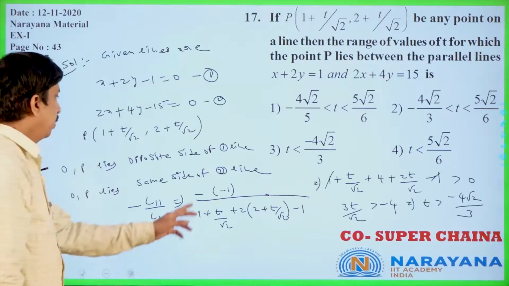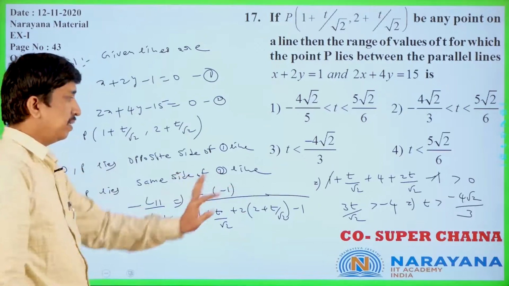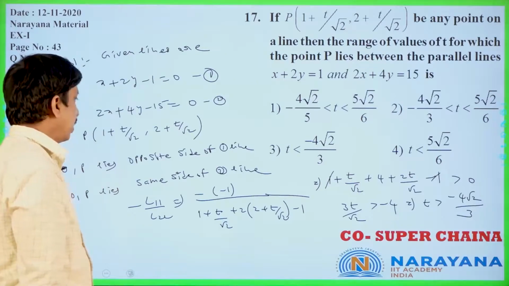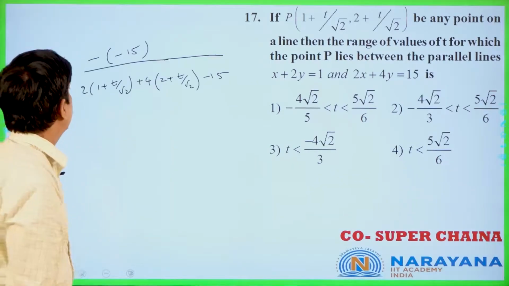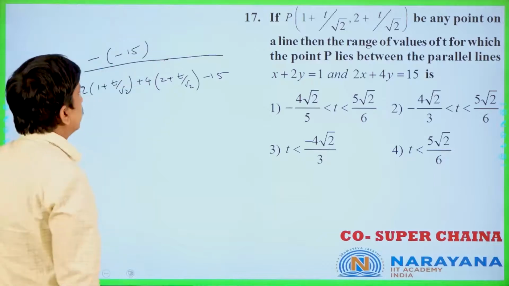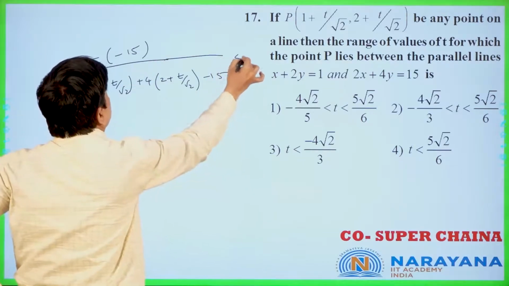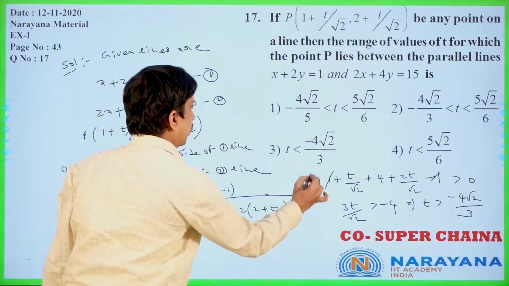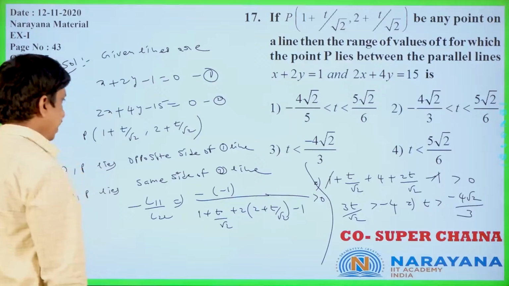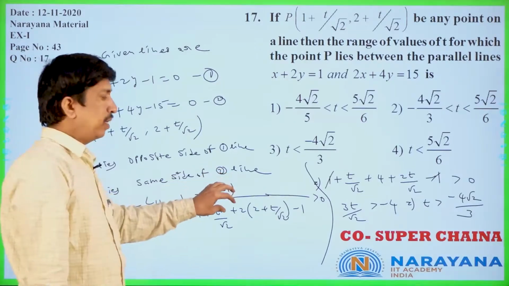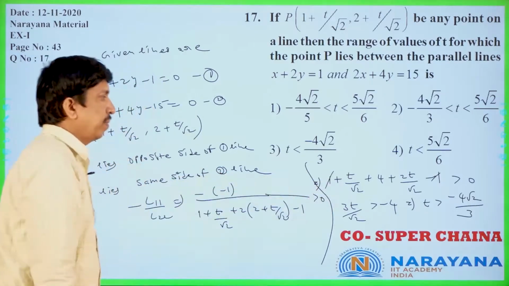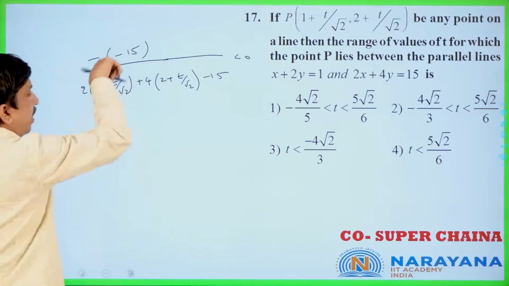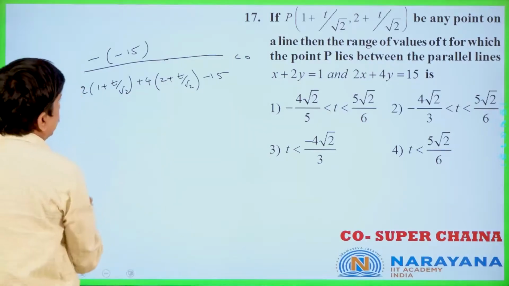Opposite side, as we did previously, means the total ratio should be positive. Same side means the total ratio should be negative, so totally this should be less than 0. Previously, totally this should be greater than 0. Is it clear or not? Now, like that, greater than 0 meant the numerator is positive and this is also positive, and we got t greater than minus 4 root 2 by 3. Now here, this should be less than 0. The numerator is positive, 15 only, so the denominator should be less than 0.